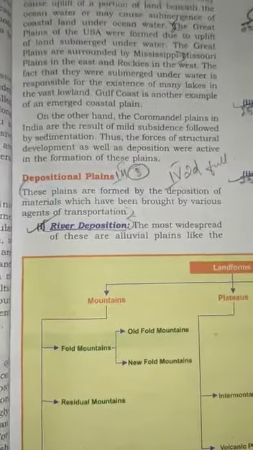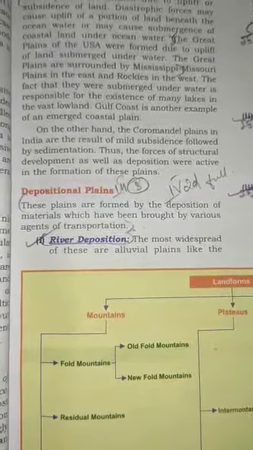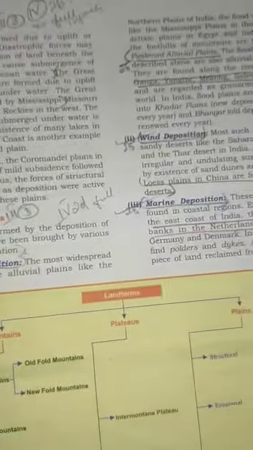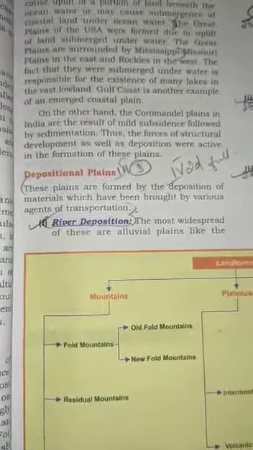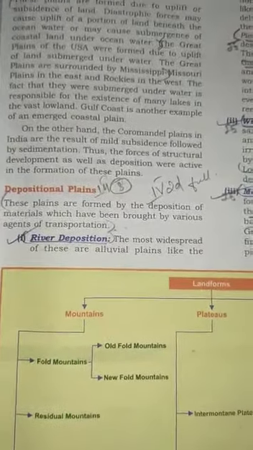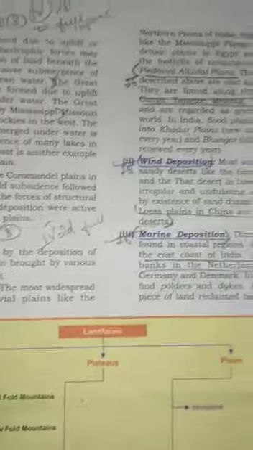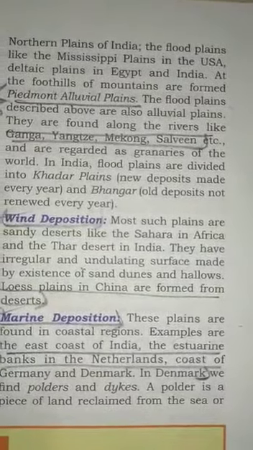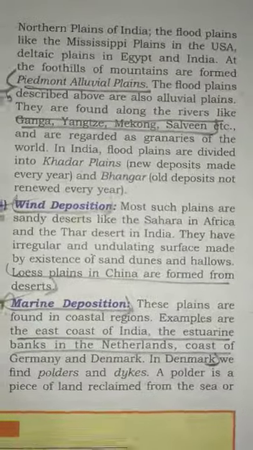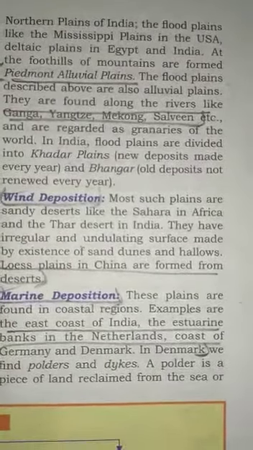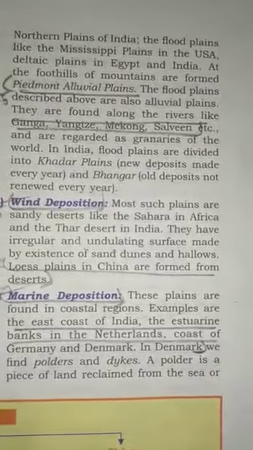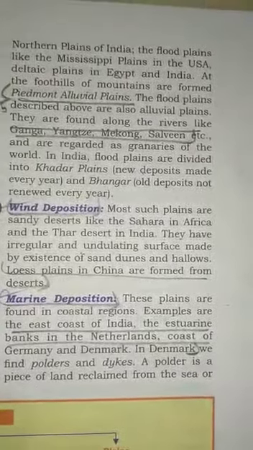Then we have depositional plains, formed by deposits which are brought down by the various rivers. It can be by wind deposition or marine deposition. In river deposition, the alluvial deposits are the most widespread, like in the northern plains of India, and the flood plains like the Mississippi. At the foothills of mountains the predominant alluvial plains are formed. The flood plains, described as alluvial plains, are found along rivers in India like Brahmaputra, Indus and the Ganga.